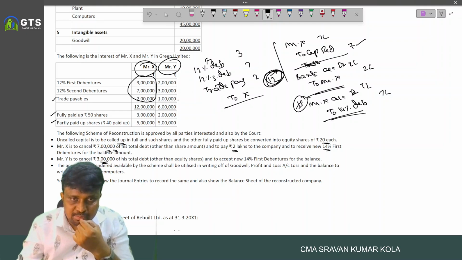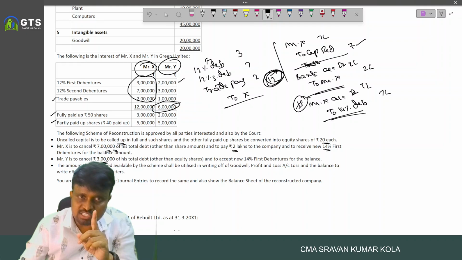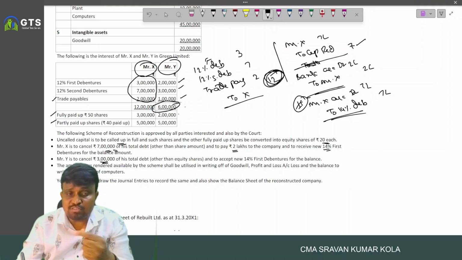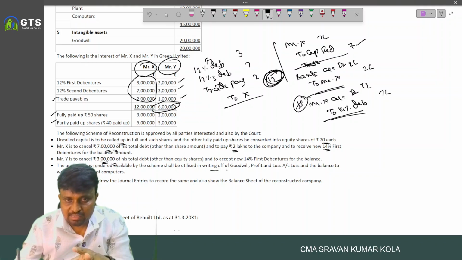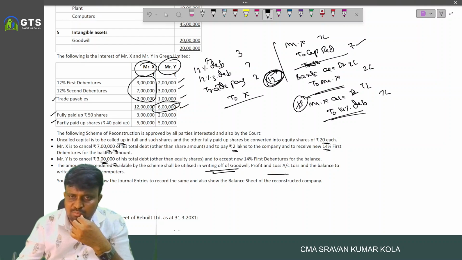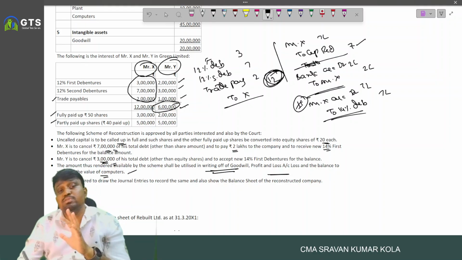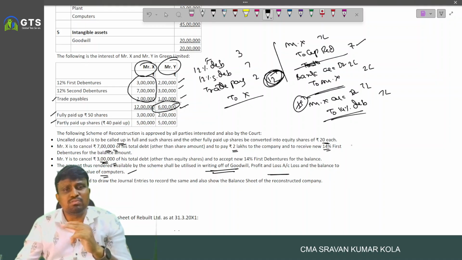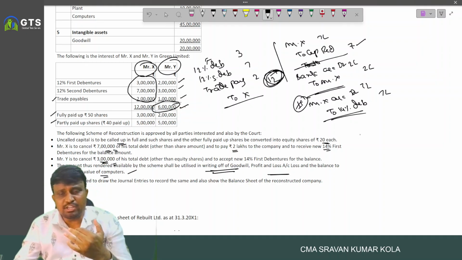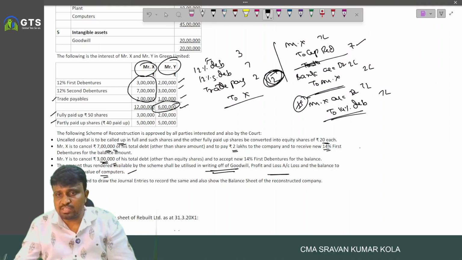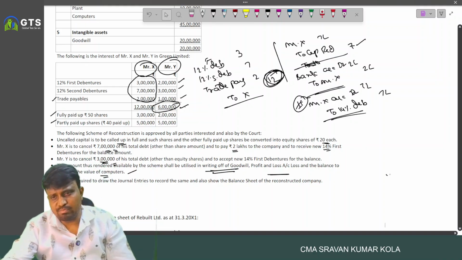Y is to cancel 3 lakh. What is the balance in Y? 6 lakh. First we write the entry. 12% first debentures, 12% second debenture, trade payable to Mr. Y, 6 lakh. And Mr. Y account debited to capital reduction, 3 lakh. And Mr. Y account debited to 14% first debenture. The balance is 3 lakh. And capital reduction account is used to write off goodwill. Profit and loss account balance is written off to the computers. Don't transfer to capital reserve. Write off the balance if any to the computers. And we have to open the capital reduction account first, and we need to compute the balance if any, which is used to write off the amount of computers. So this is a similar problem to the previous one.